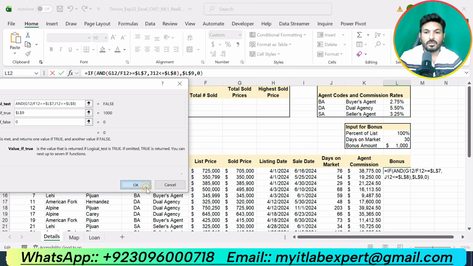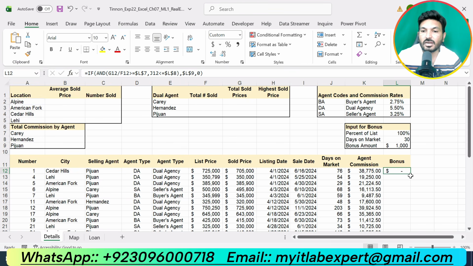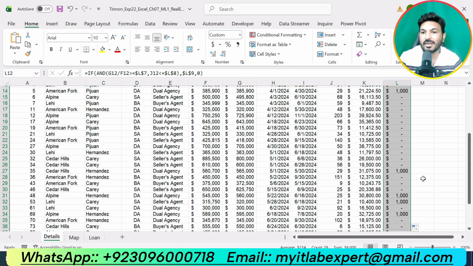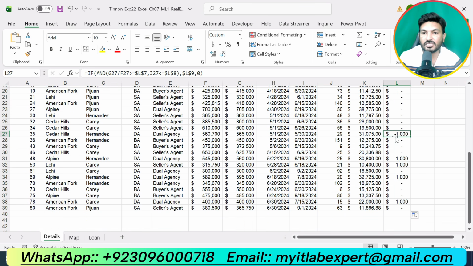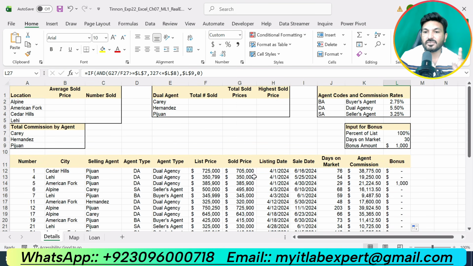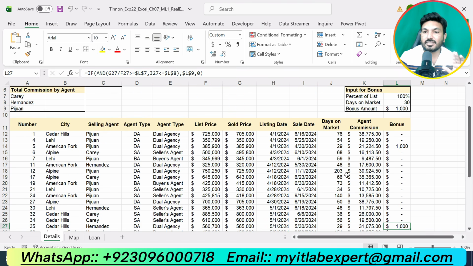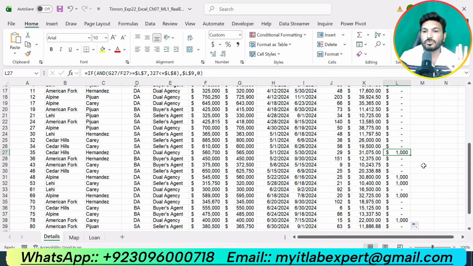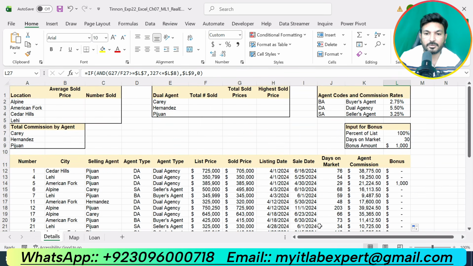Okay. For the first one, we got the bonus 0 because you can see the days on the market are not less than 30. Okay, now use the fill handle so that we can get other results. So now for this one, you can see that days on the market are less than 30 and the sale price divided by list price is greater than 100%. Okay, so that is all about step number 5.